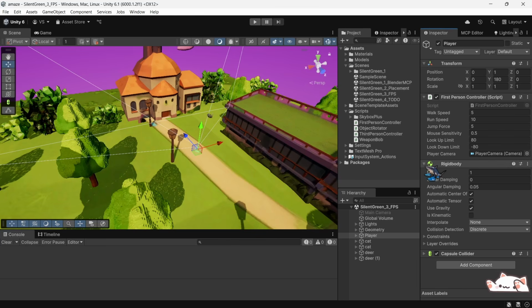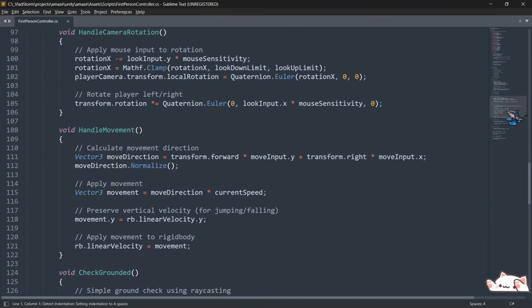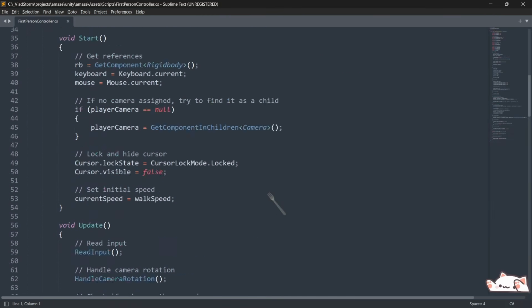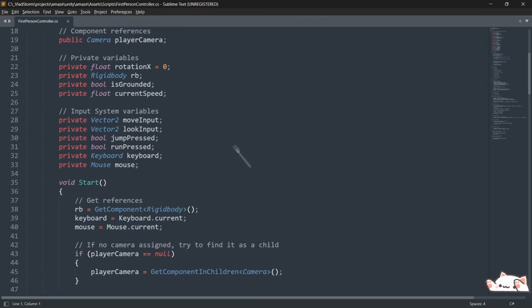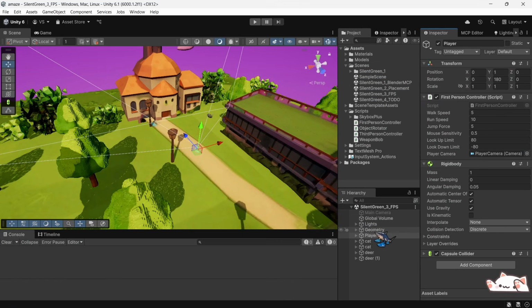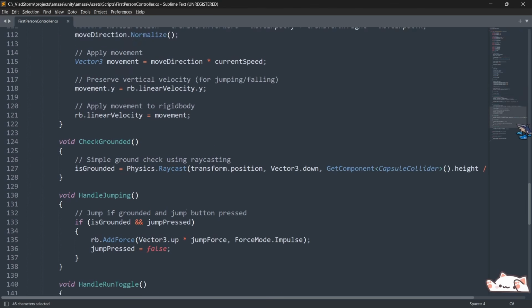So as you can see, once Claude stopped working, what it created is this component called first-person controller, which is set up on our player. And if we double click here, we can see the code. It's all generated by Claude. It created a piece of code to control the player, and it added it in a hierarchy in a correct place, which is player. So if you read through the code, it can say that, yeah, if you press certain key, it would move a player certain way, etc., etc.